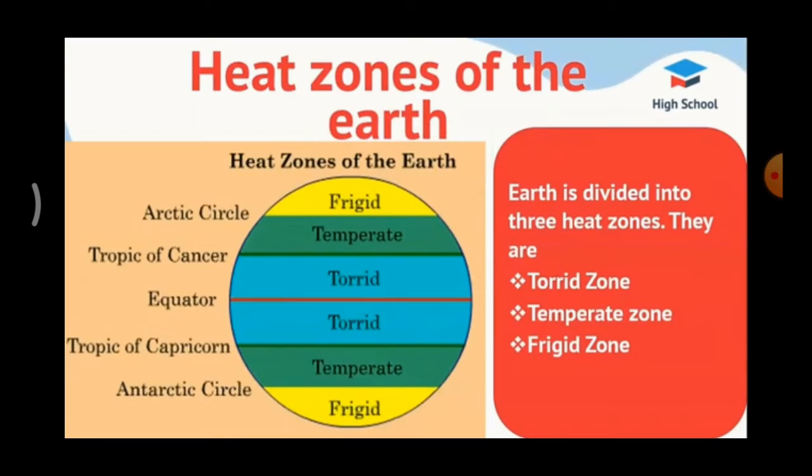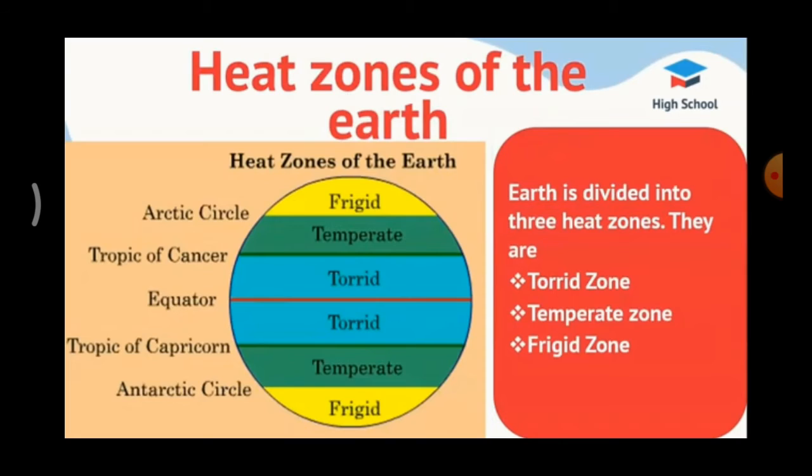So first one, torrid zone. It is a region between the Tropic of Cancer and Tropic of Capricorn. See this picture, you can understand easily. This part is called torrid zone. This region receives the direct rays of the sun. We already saw, no? Around this equator place, all parts receive the direct vertical rays of the sun. So this is a very hot region.